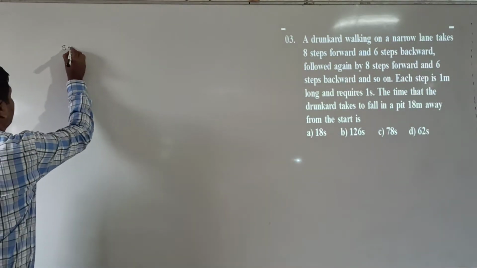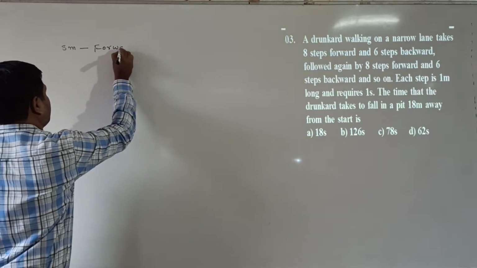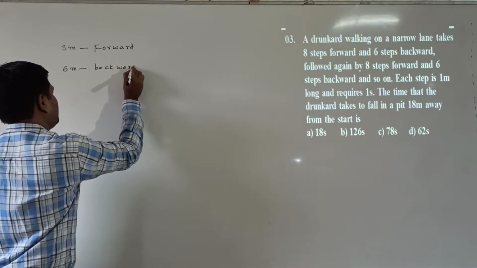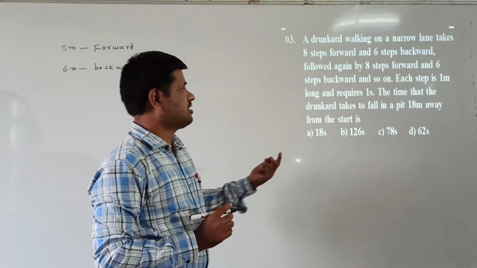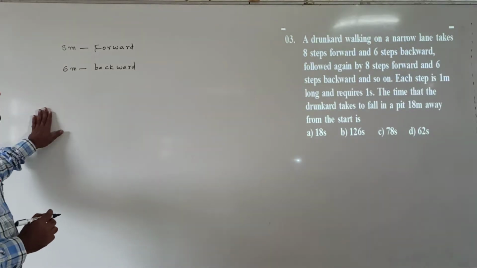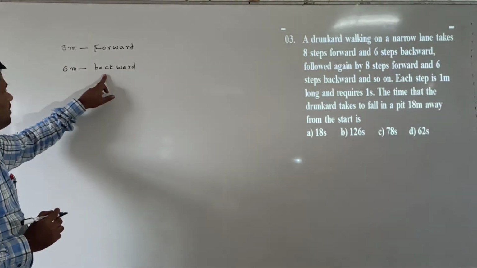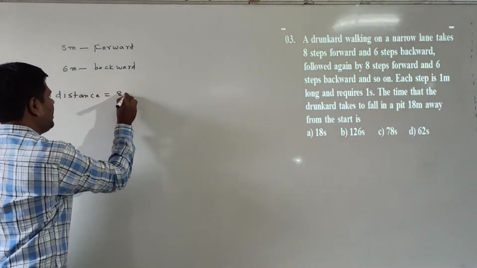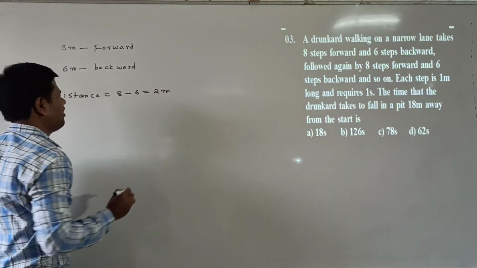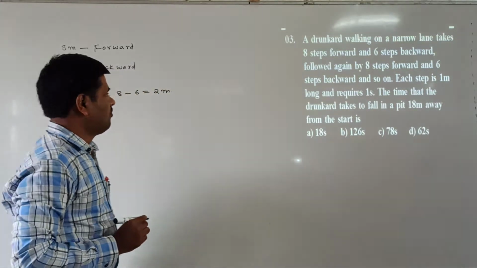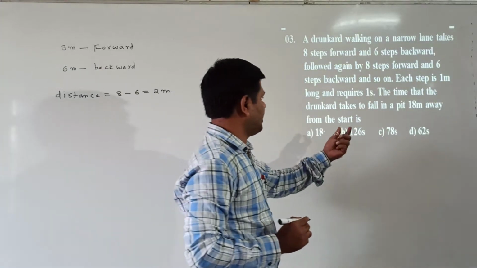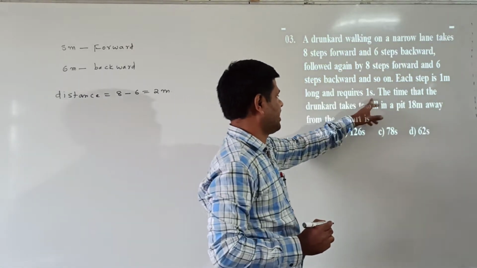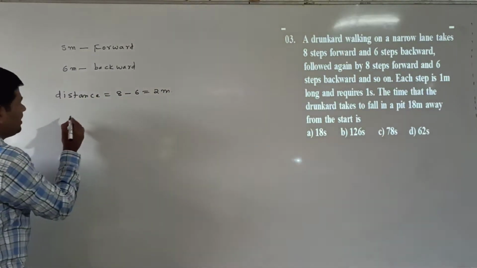Means we go 8 meters in the forward direction and 6 meters in the backward direction. How much distance do we travel? Distance is 8 minus 6, which is 2 meters. Now 8 meters forward takes 8 seconds, and 6 meters backward takes 6 seconds. Total time is how much here?